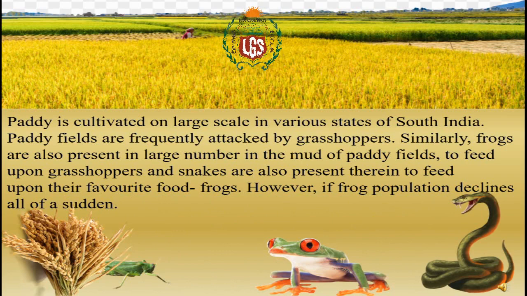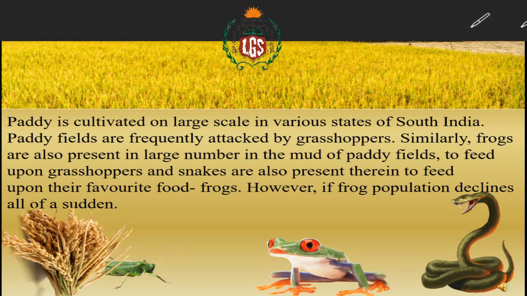Now, we also gave a situation wherein the frog population declined. When the frog population declined, you all answered to me that the snakes would decline because there wouldn't be any frogs to feed upon. Similarly, frogs were feeding upon grasshoppers, so the population of grasshoppers would increase, which would again damage the crops.